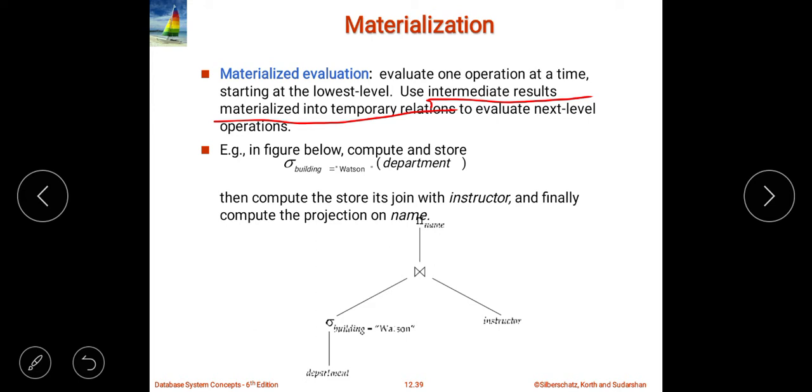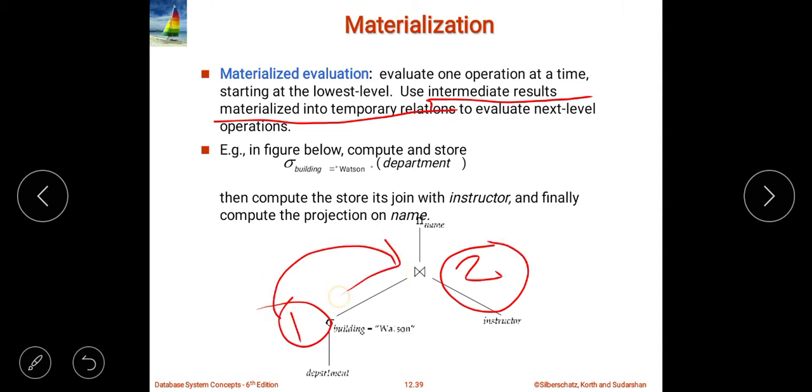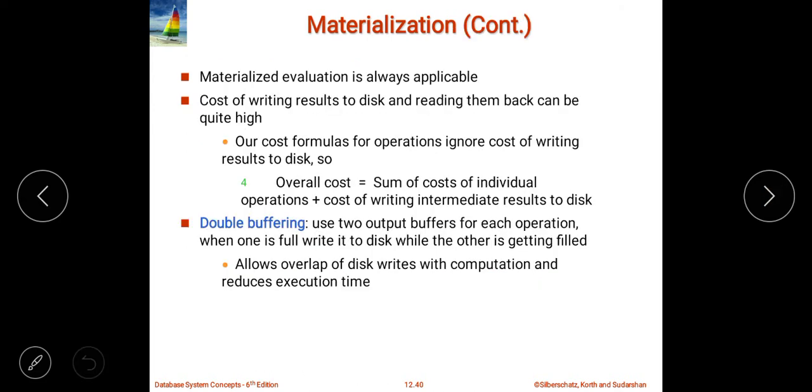So, this is the expression number one which I am going to evaluate first, and that will get stored into the memory. Then we are going to join them, whatever the result is there, we use it here, and that will get combined with this second result, and then we combine these two results to form the name. So this is nothing but the materialization, right? The materialized evaluation.